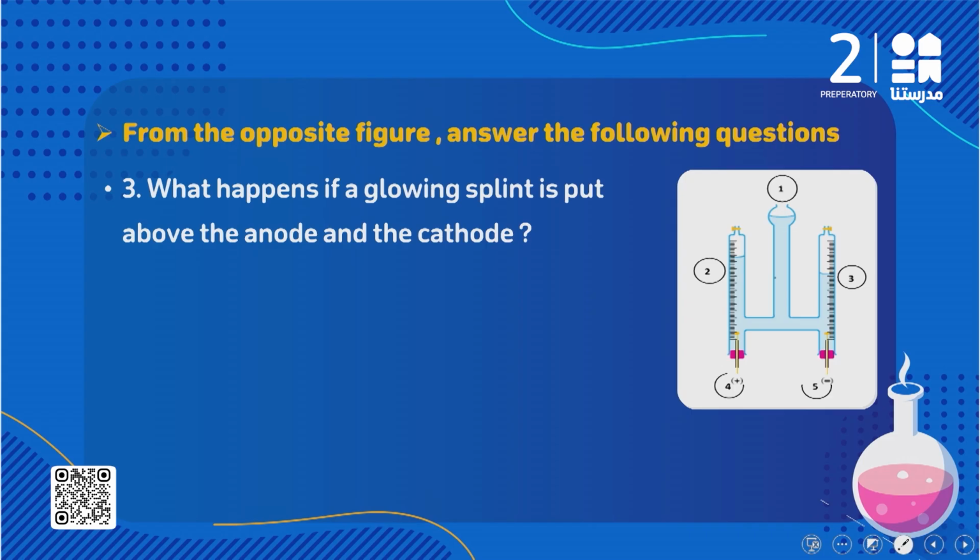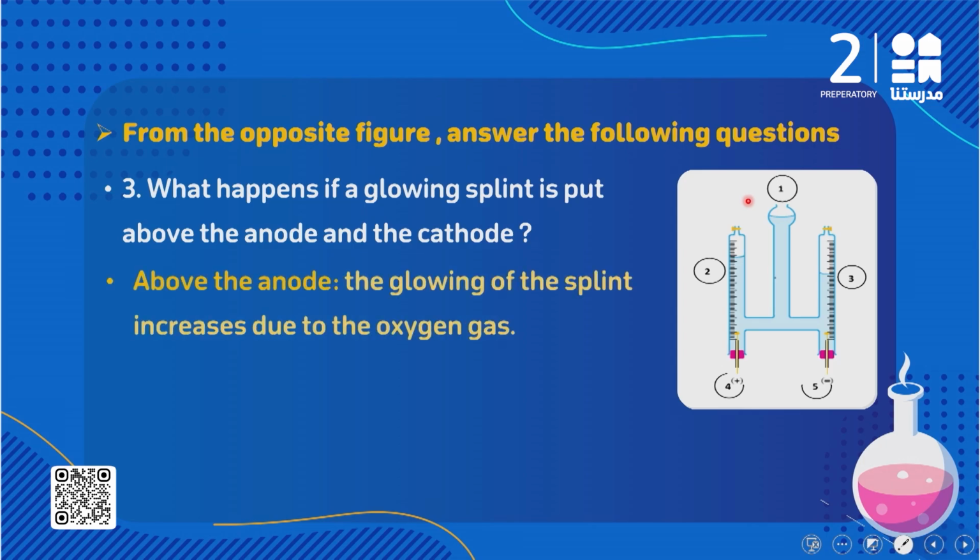What happens if a glowing splint is put above the anode and the cathode? We said above the anode we have oxygen gas. What happens when I approach a glowing splint to oxygen gas? We studied from year 6 that oxygen helps in burning. So here you are going to see that the glowing of the splint will increase. So above the anode, the glowing of the splint increases due to the evolving of oxygen gas.